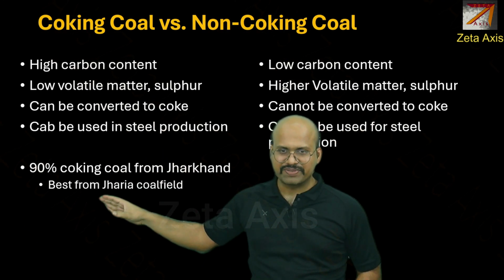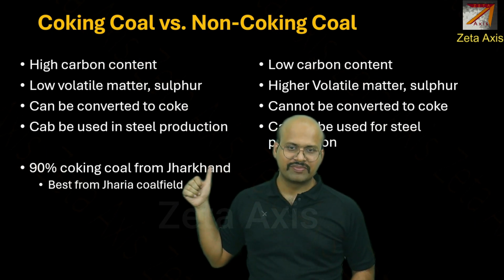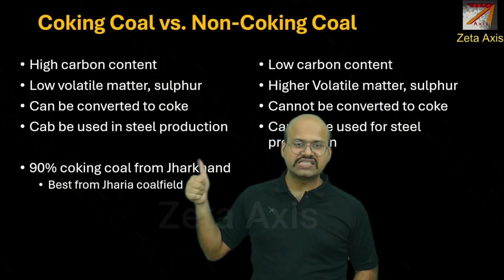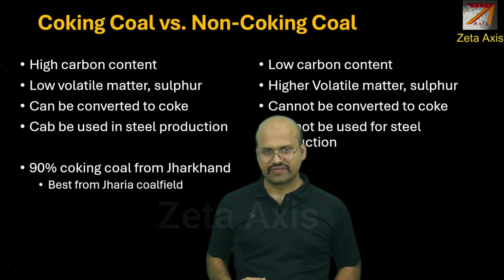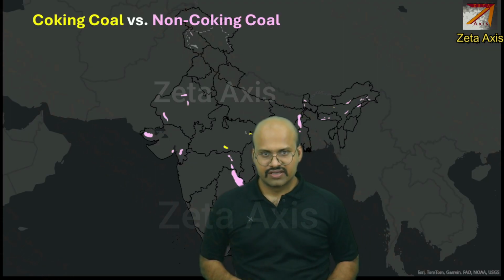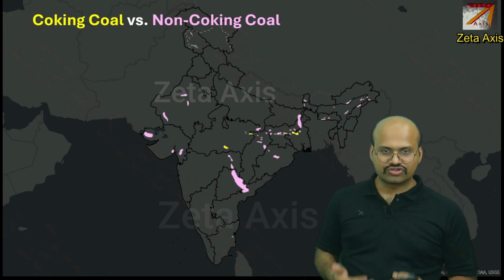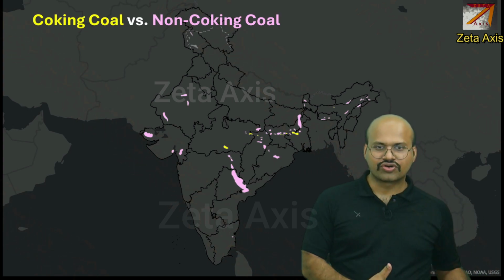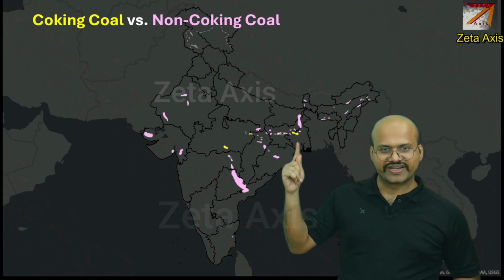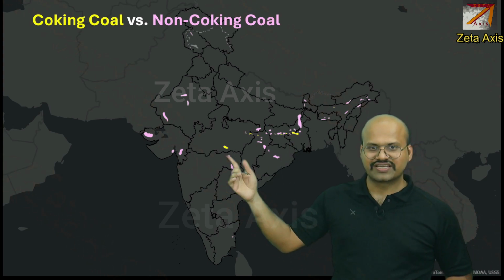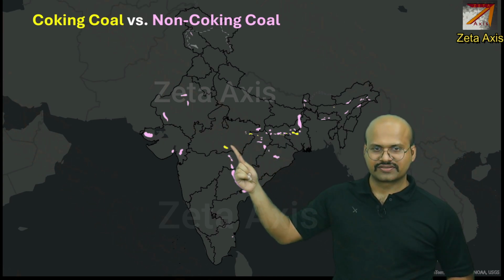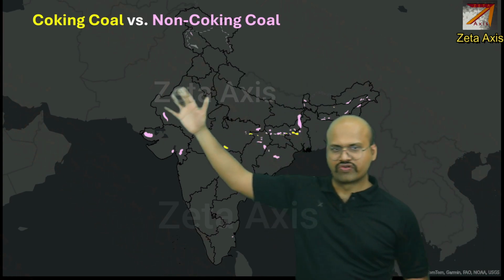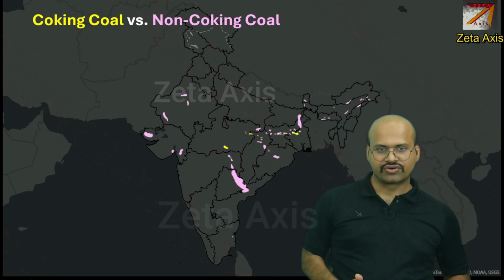Almost 90% of coking coal in India comes from Jharkhand. And within Jharkhand, the Jharia coal field produces the best quality of coal. Here we can see the distribution of coking coal and non-coking coal fields. The yellow color indicates coking coal fields, and we can see that they are fewer and concentrated in the Chota Nagpur plateau region and in Madhya Pradesh, while most of the other coal fields produce non-coking coal.